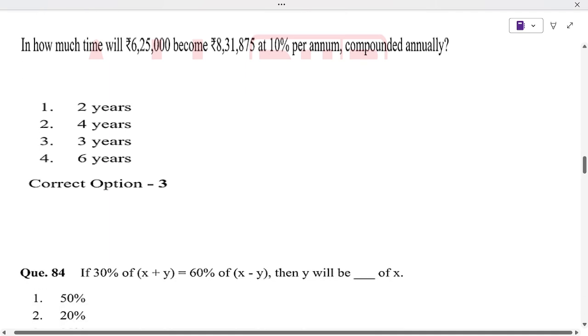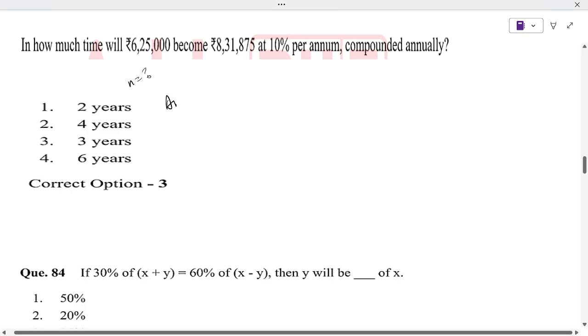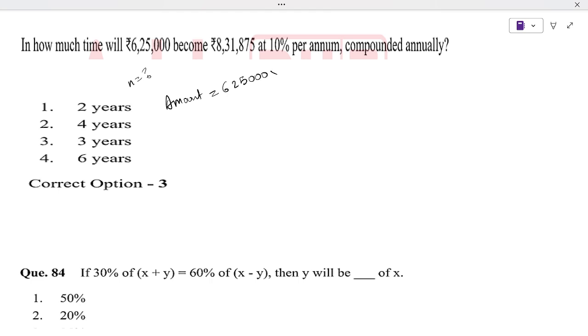Next one is also from compound interest. In how much time will 625000 become this much at 10% per annum compounded annually? So here the amount is given and the principal is 625000. So 1 plus 10% is given yearly, we are not dividing by 2, and then we need the power n. So we know this amount is 831875, and then we divide by